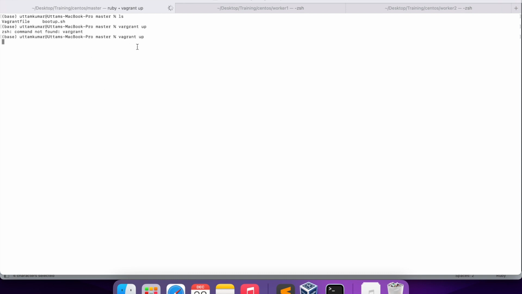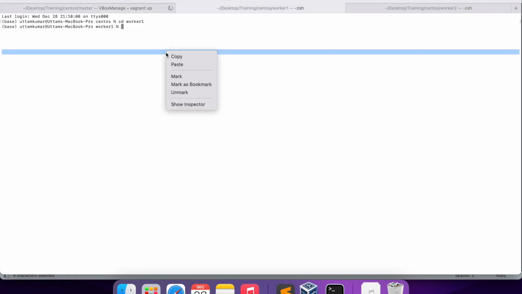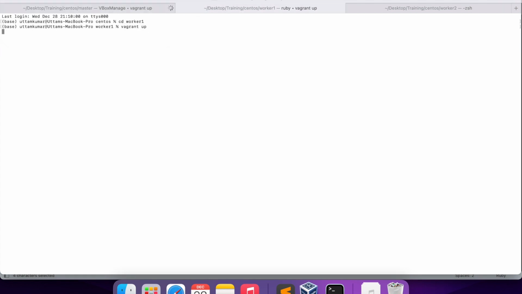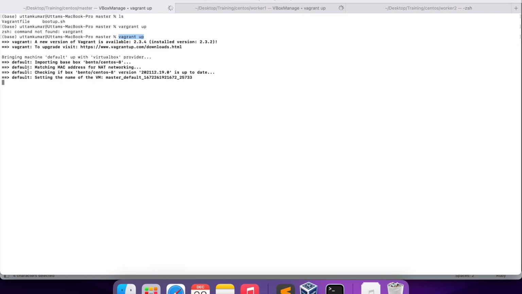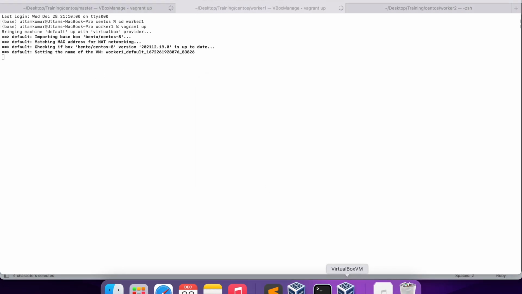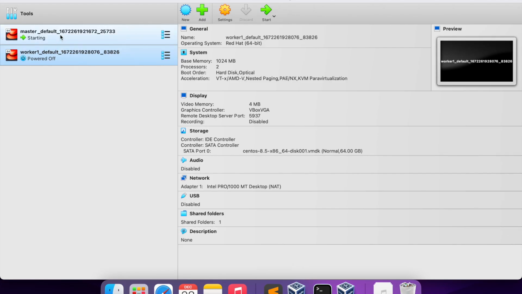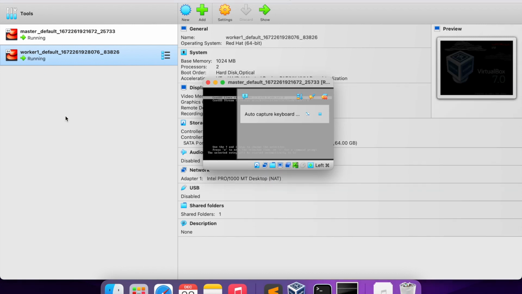This is the command you need to run in all the places, and you will see the setup of the machines start, all 3 machines. Now you see in my VirtualBox it started creating the machines: master, worker 1, and worker 2 will also come.